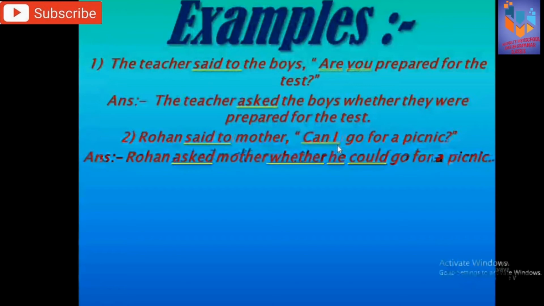First you take the subject I, then I will become what? Rohan is saying to mother, so Rohan is third person, he. So I will become he. Can will become could. Whether he could go for a picnic. Rohan asked mother whether he could go for a picnic.